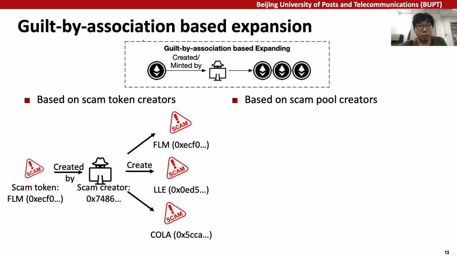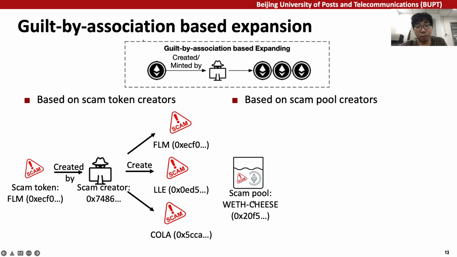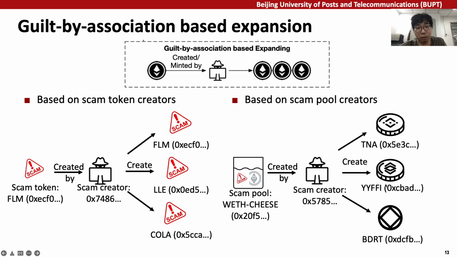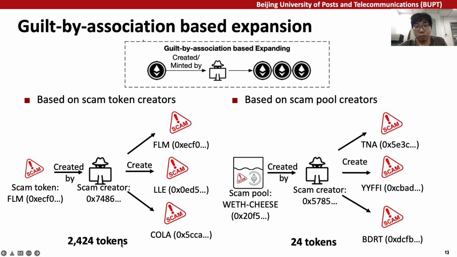Based on scam pool creators, we also developed a similar way. If a scam pool was created by a scam pool creator, and the creator also created other tokens, then these tokens could also be scams. Based on the two heuristics, we expand 2,424 tokens in the first heuristic and 24 tokens in the second heuristic.